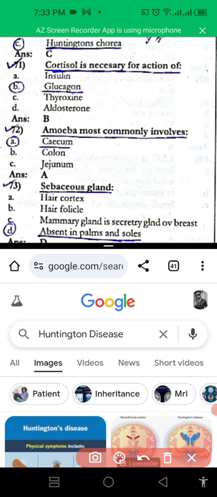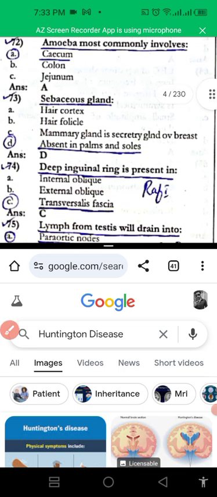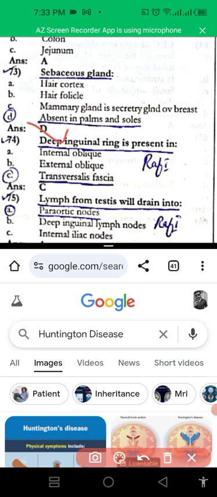Cortisol is necessary for the action of glucagon, because cortisol is very important while maintaining sugar. Glucagon and cortisol are related. Amoeba is most commonly involved in cecum. Sebaceous glands are absent in palms and soles. Deep inguinal ring is formed by transversalis fascia.